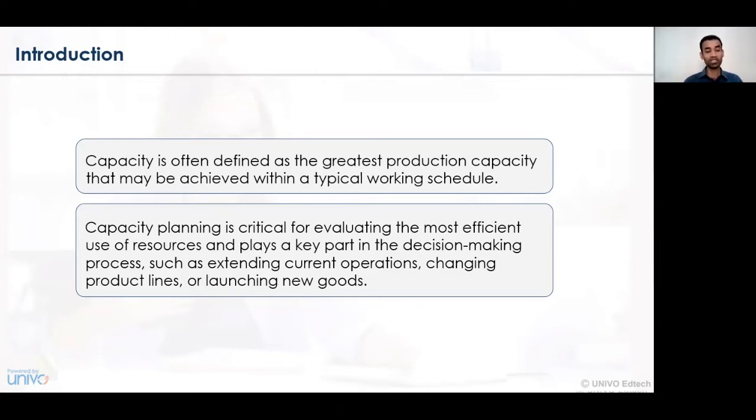And hence, capacity planning is very critical in nature because we need to evaluate and identify all the factors related to an individual and whether they are able to complete those particular tasks in the specified time frame or not. And hence, decision making plays a very key role in identifying whether those activities will be completed in a specified time frame or not.